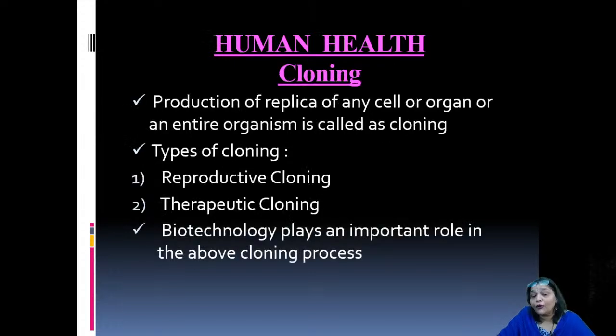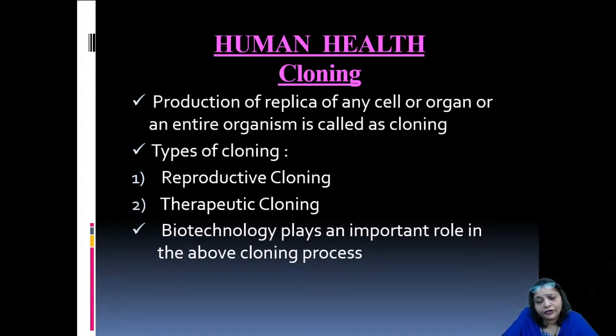Next, let us talk about cloning. Cloning is the production of a replica of any cell or organ or an entire organism. Okay. Now, of course, you must have heard about the different types of cloning. Have you heard? There is reproductive cloning and therapeutic cloning. Therapeutic cloning refers to that particular cloning where the production of a replica is done for human health. And reproductive cloning, of course, is used for producing better quality offspring, right?